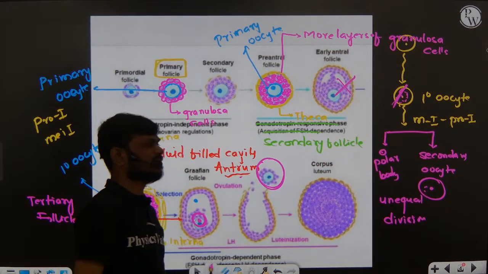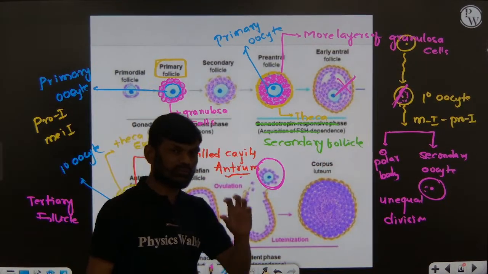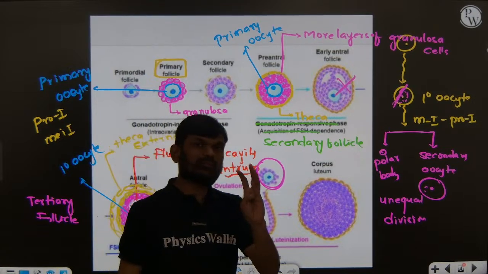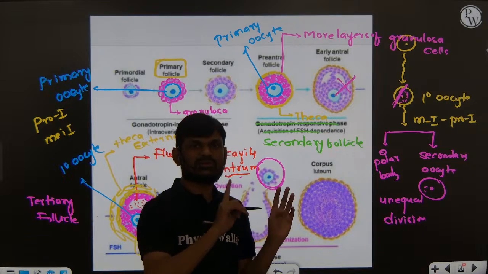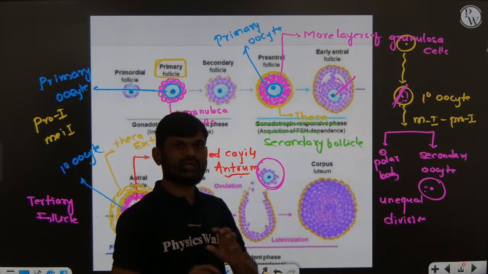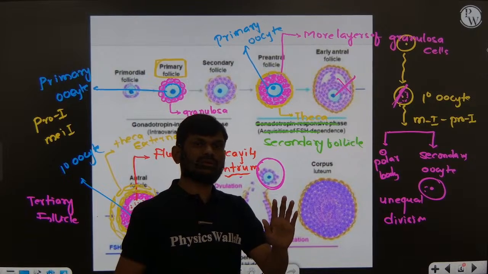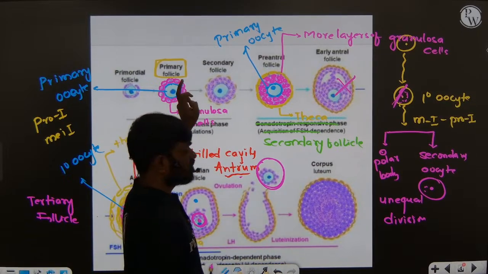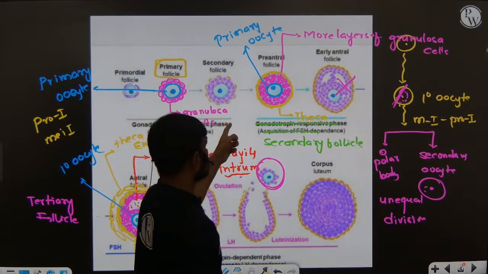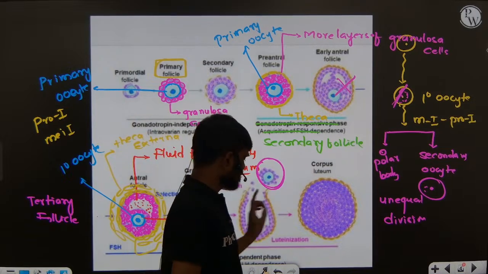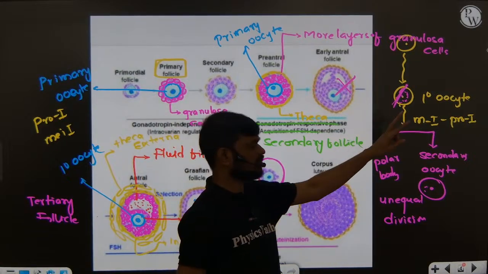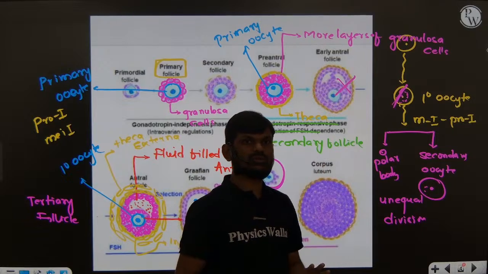Very important in oogenesis, the most important point you should remember is that a couple of million gamete mother cells are present in each fetal ovary. Their number is never added to or formed after birth. You should remember the characteristic features of the primary follicle, secondary follicle and tertiary follicle, and what kind of division is meiotic division 1 in oogenesis.